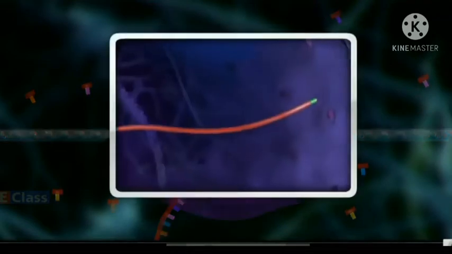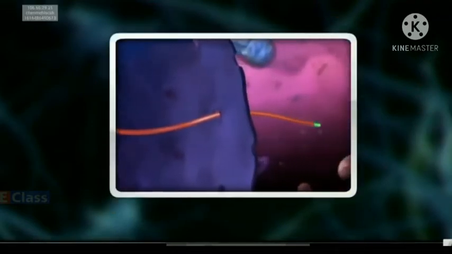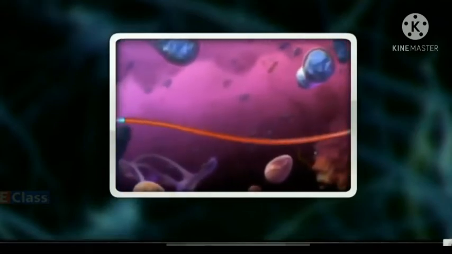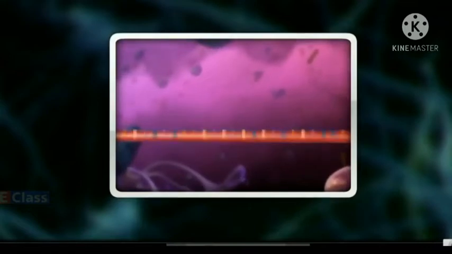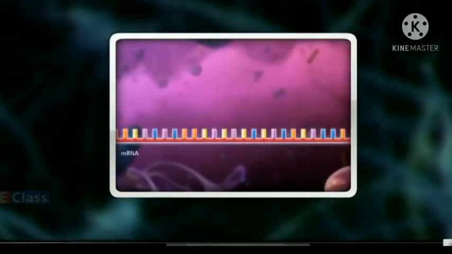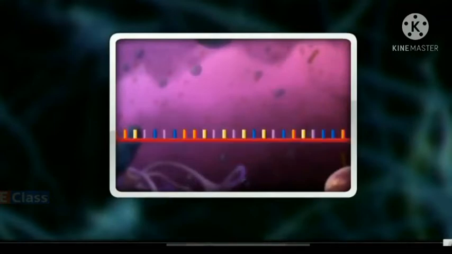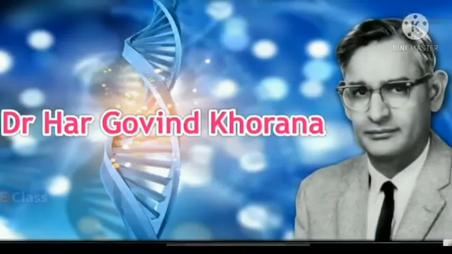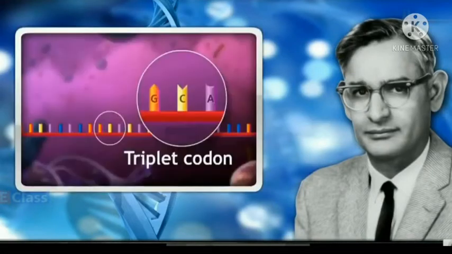The mRNA formed in the nucleus comes into the cytoplasm. It brings the coded message from DNA. The message contains the codes for amino acids. The code for each amino acid consists of 3 nucleotides. It is called a triplet codon. Dr. Hargobind Khorana, a scientist of Indian origin, made an important contribution in the discovery of triplet codons for 20 amino acids.